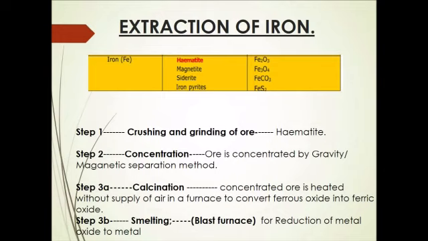The last metal to be extracted is iron. Extraction of iron is done by choosing the ores of iron, that is hematite, magnetite, siderite, iron pyrites. We are going to choose hematite. The first step is crushing and grinding of the ore, and the second step is concentration. Since it is iron ore, it is concentrated by gravity or magnetic separation method.